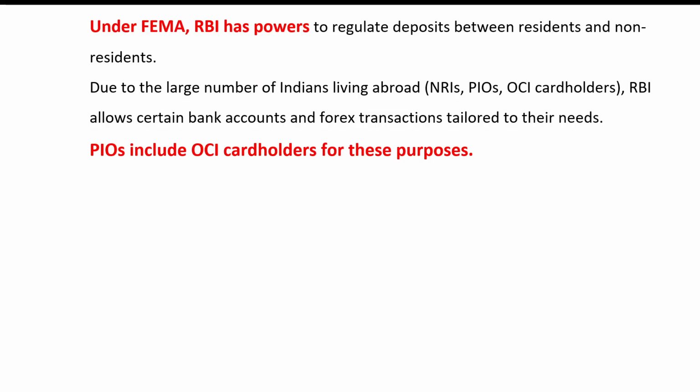His father or grandfather or great grandfather belongs to India, but they are citizens of a foreign country. OCI, overseas citizen of India, is someone with a lifelong visa and special rights, and PIO includes this term OCI.